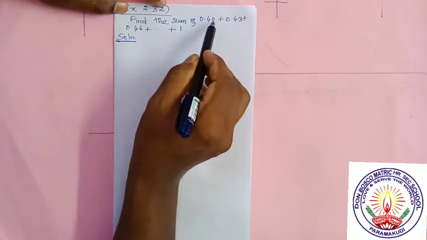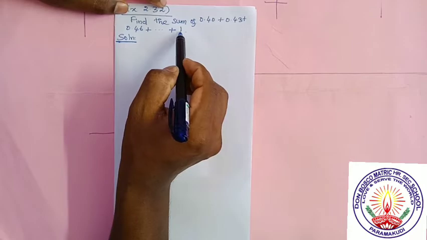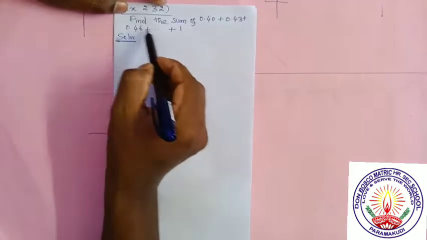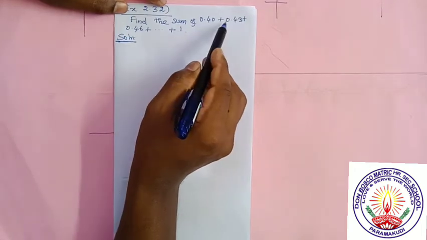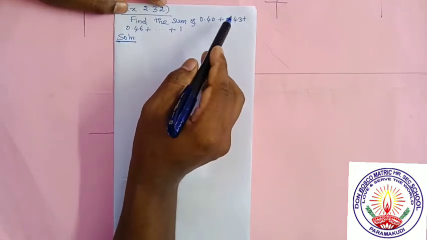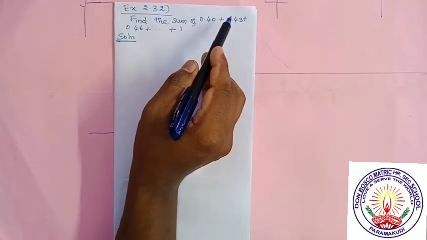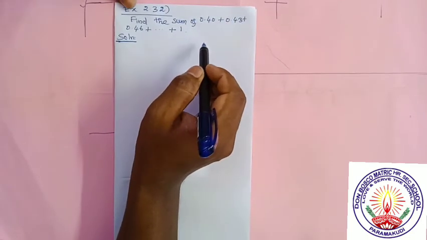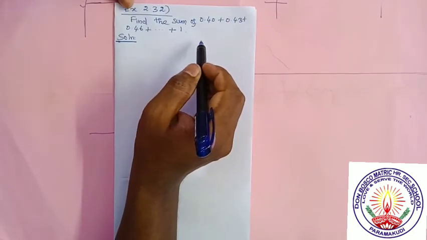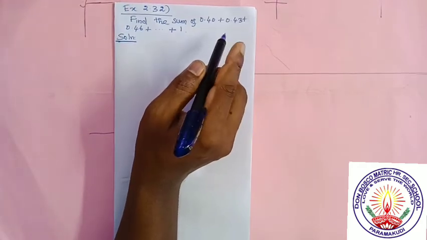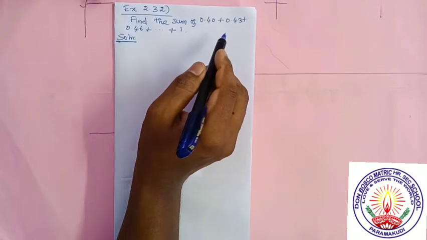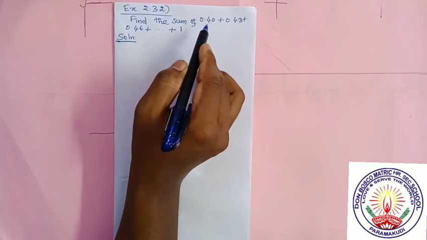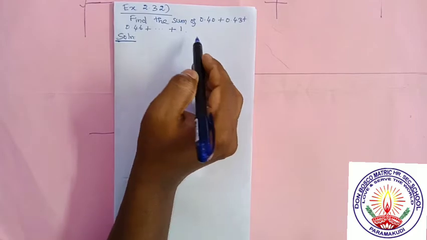A series is given. The last term is given, the last term is 1. It is increasing, and the first term is 0.40. First we have to check whether it is arithmetic or not. If it is arithmetic, then we have to find the number of terms, and after that we have to find the sum. It may be a 5-mark question, so listen carefully. When you are going to find the common difference, we have to check two differences, since it is not given as an arithmetic progression.